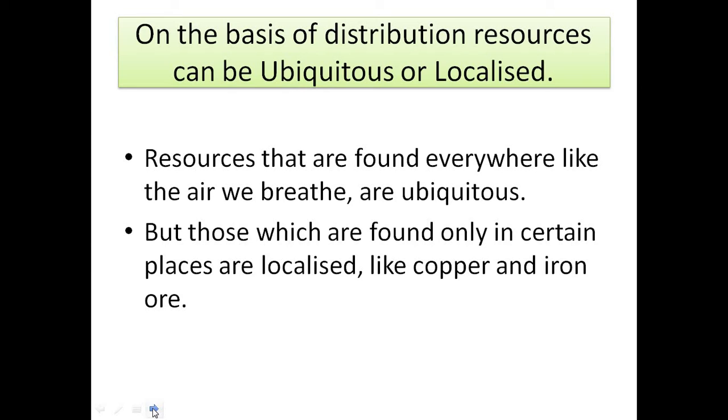They are not seen everywhere like air. Air we breathe, everywhere it is found. But some resources are found in particular areas. Such resources are known as localized resources. Okay, we can add more examples.